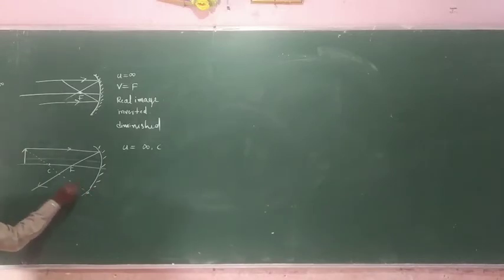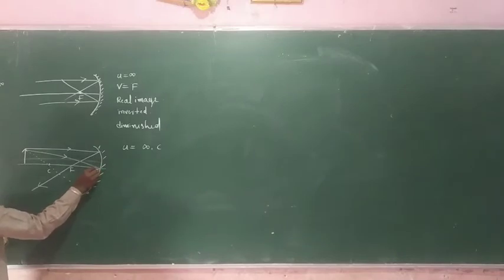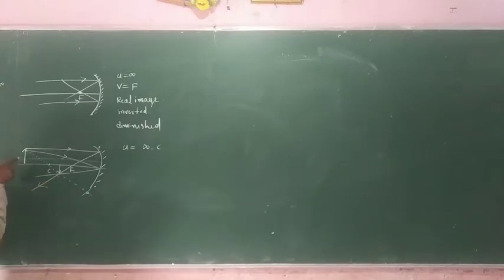Why? Because this line passes through the center of curvature and the point of incidence, and there is another light ray. This one is the incident ray and this one we consider the reflected ray. And here we get the image. This one is a real image. This one is the object and this one is the image. Okay, so size of image.